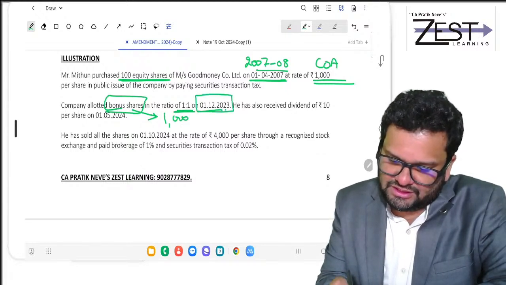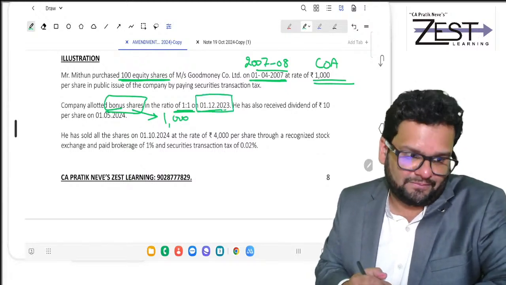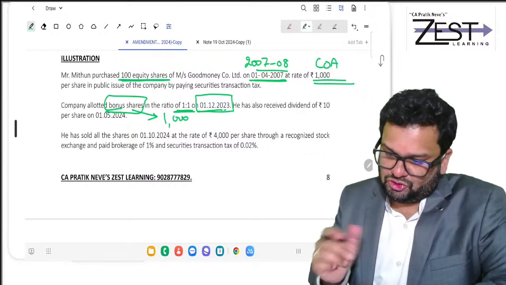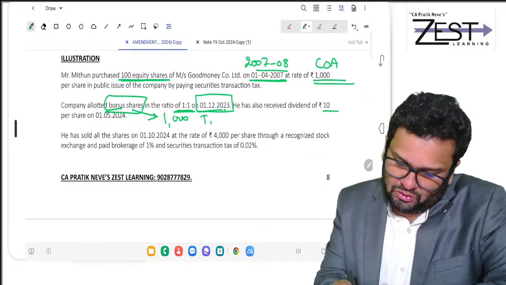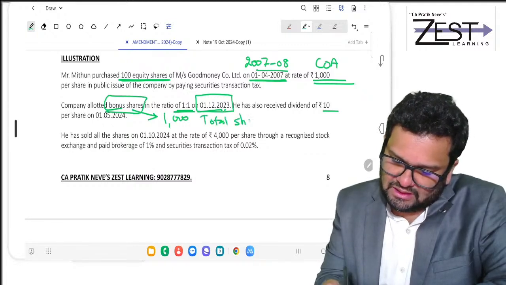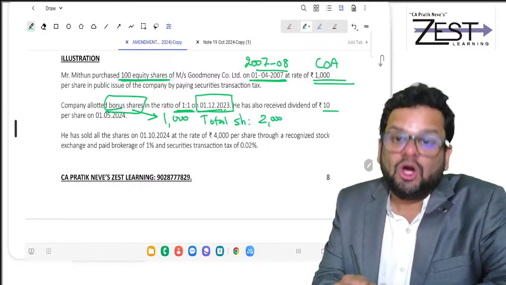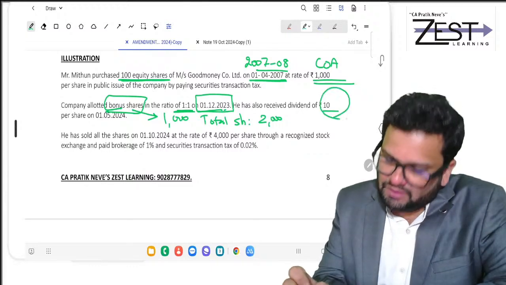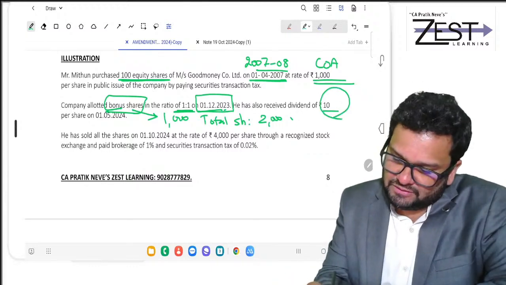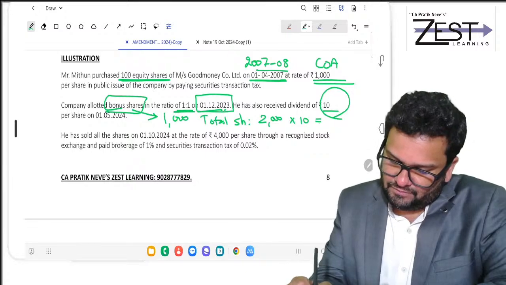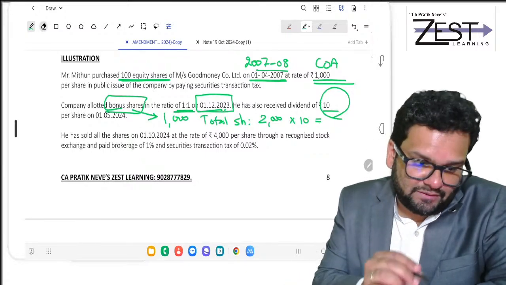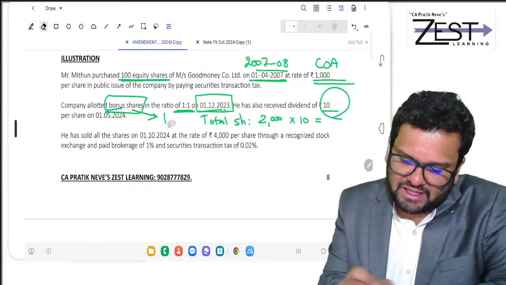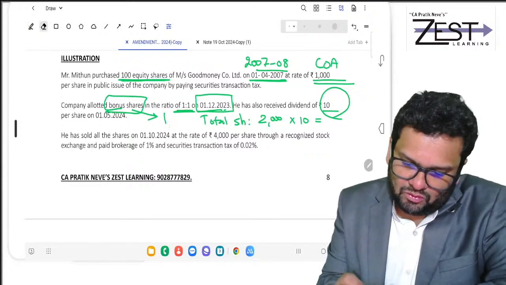Bonus on 1st December 2023. He also received dividend of 10 per share. Sorry, not 2000 shares. He has 200 shares because earlier he had 100 and now 1:1.